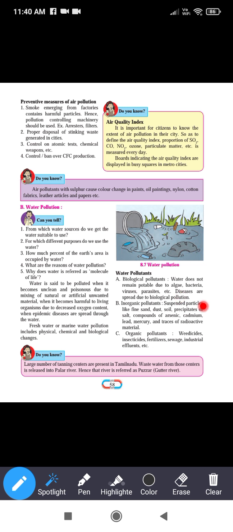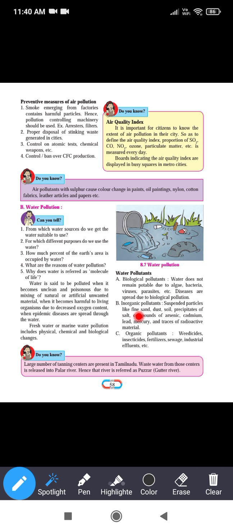When biological things are added to water in excess amount, the water is called polluted water, and this polluted water causes many diseases in human beings as well as animals. Biological pollutants include algae, bacteria, viruses and other parasites.